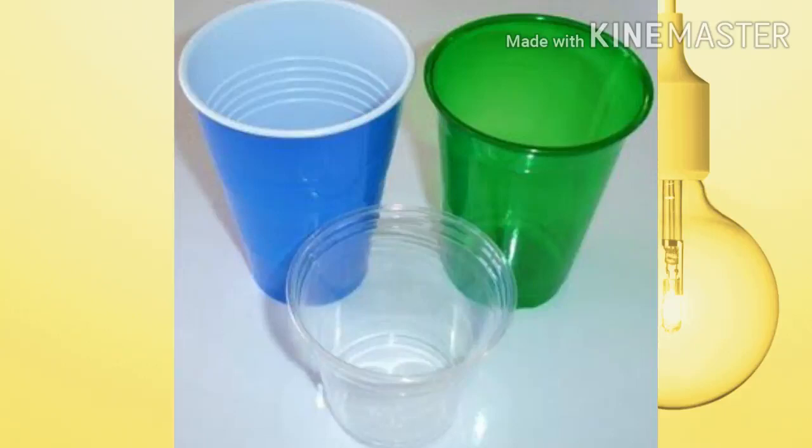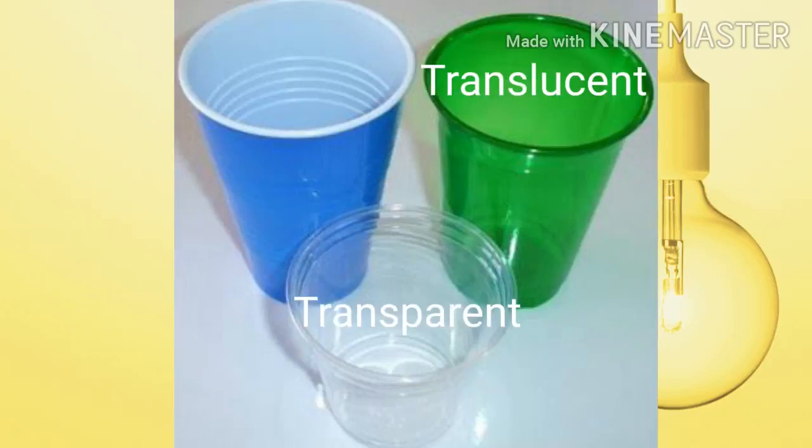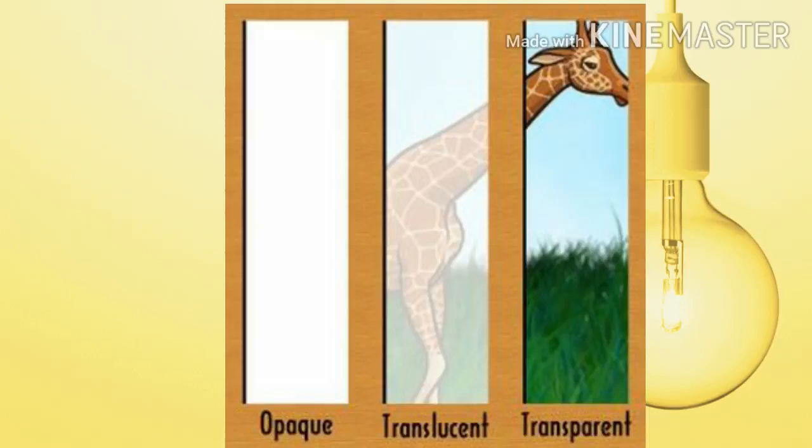Here you can see 3 glasses. Out of these, one is transparent, another is translucent and the third one is opaque. You can see this one is transparent, this one is translucent and this one is opaque. Here you can see a picture of a giraffe through different materials. If you are looking through transparent material, you can see a clear image. If you are looking through translucent material, it is not a clear image, and if you are looking through opaque material, we can't see anything.